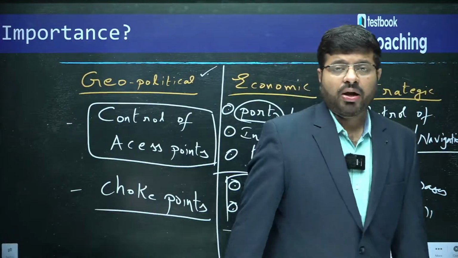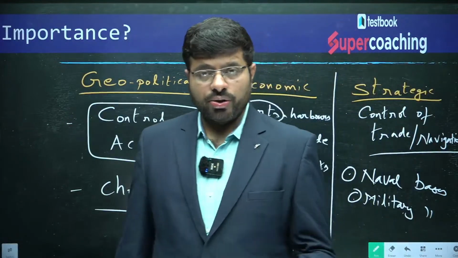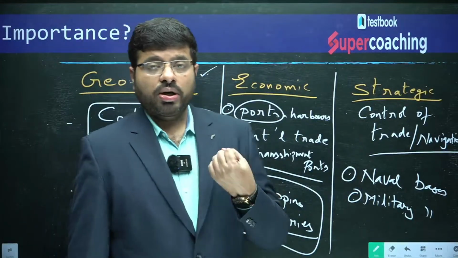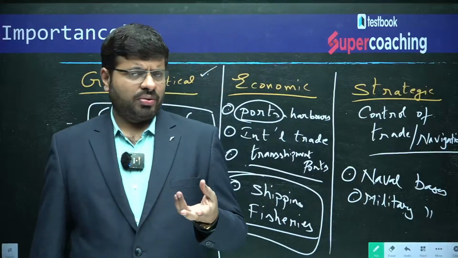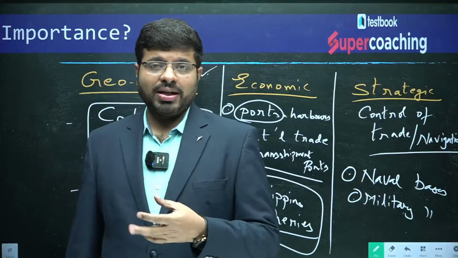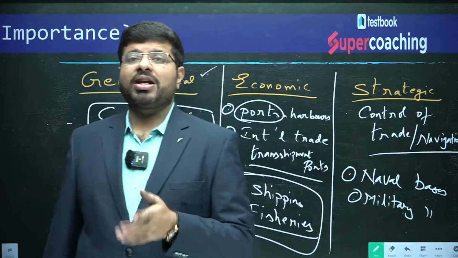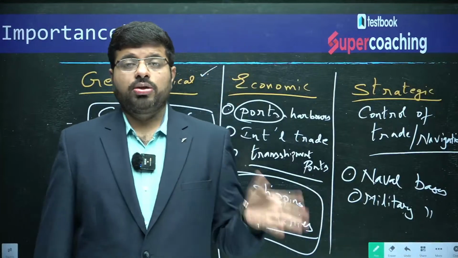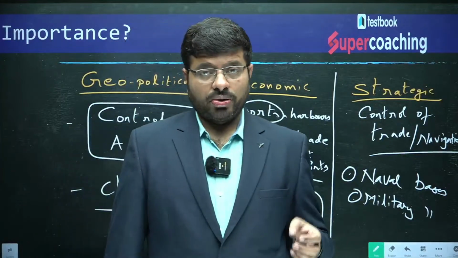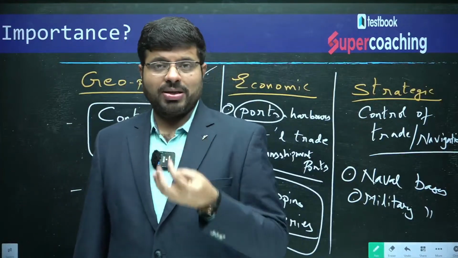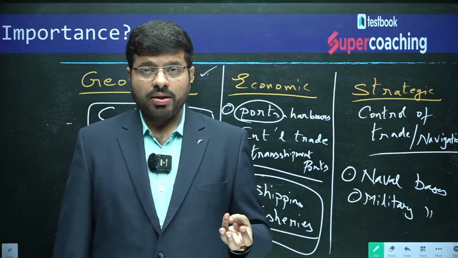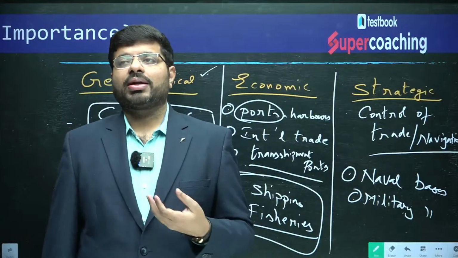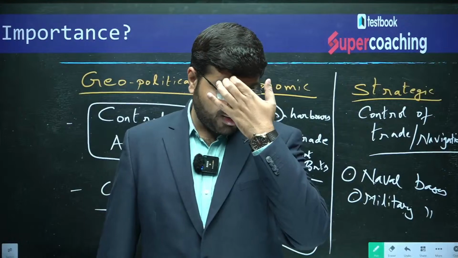For example, along the Bab el Mandab Strait, in the picture I have shown you, there is a country by the name Djibouti. Djibouti has at least around 4 or 5 foreign military bases. China has its base in the African country of Djibouti. The USA has a base in the African country of Djibouti. So Djibouti has military bases of foreign countries like the USA, China, Japan, and Italy. You can look at the impact here. All these countries have a base.